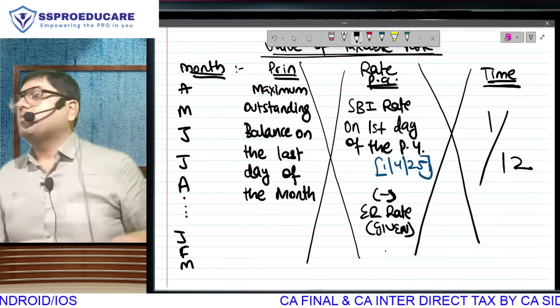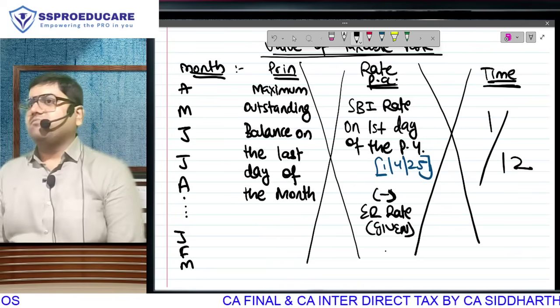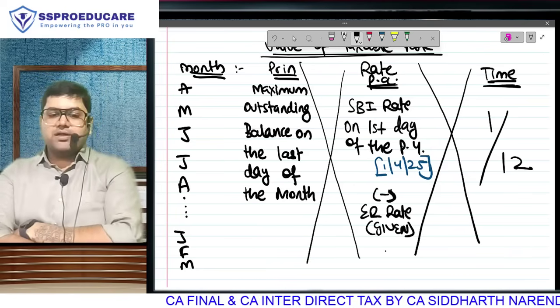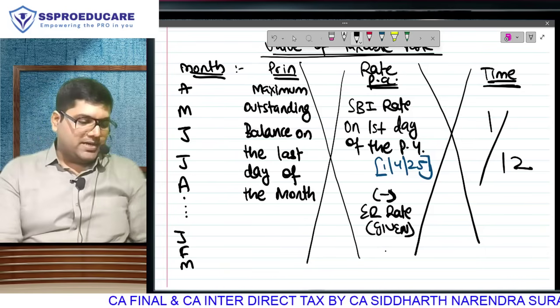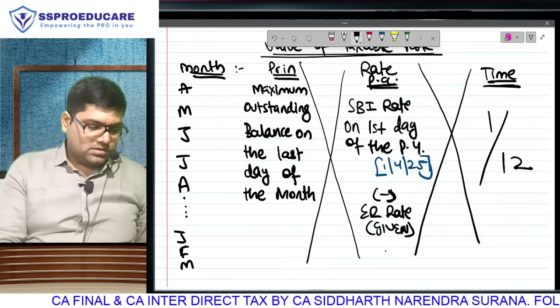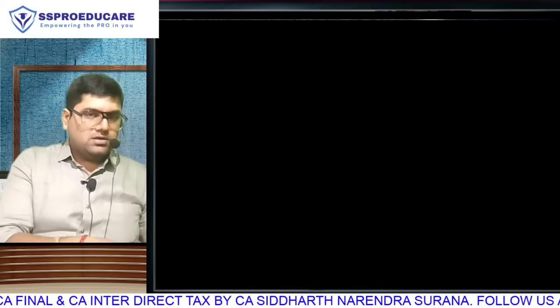That is the reason we are doing monthly calculation. I am not getting fun in making you multiply by 1/12 every time. But principal has to be taken as on the last day.